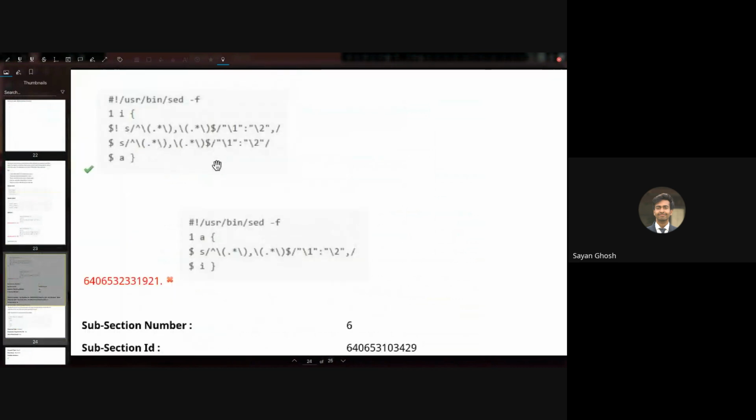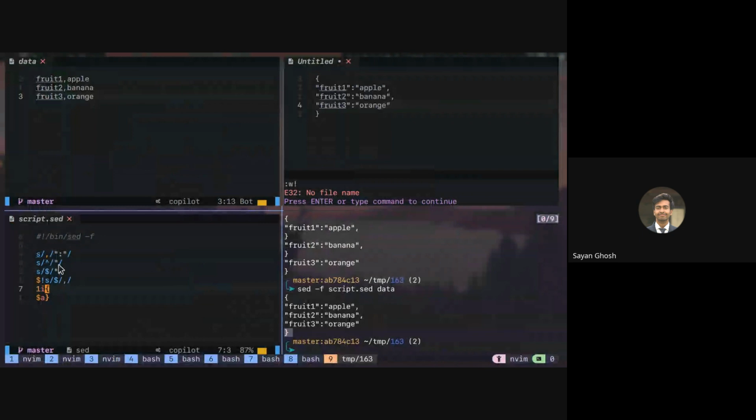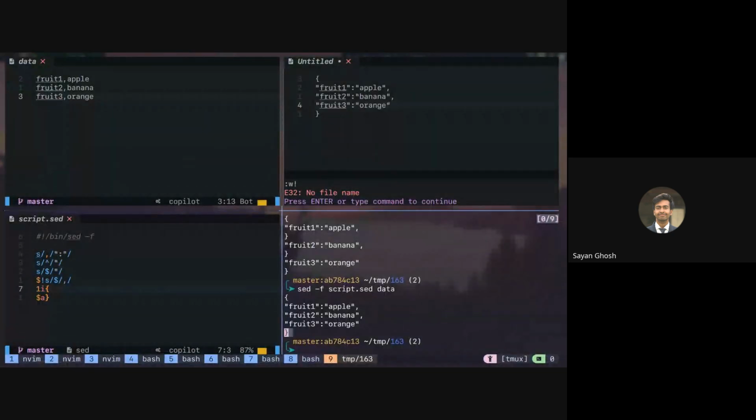So okay, let us see what are the options. Okay, so the options are more confusing than what we have done. Right? So this looks easier to see than this. That is fine. That is what we are familiar with. Like the first and last one is what we have done. So 1 I brace and $A brace. So we are adding the first and the last one. Then we are doing basically 2 things. So this is what we're doing only in the last line, $, and this is what we're doing in all lines other than the last line, so $!.